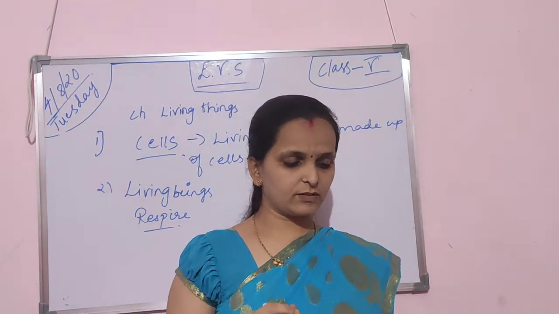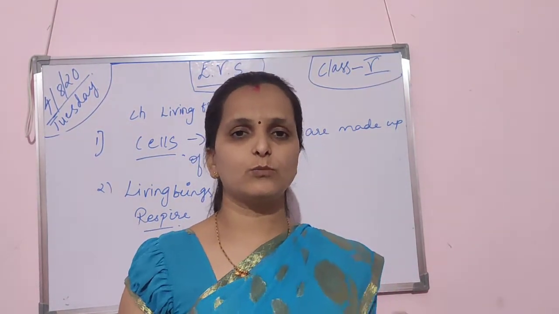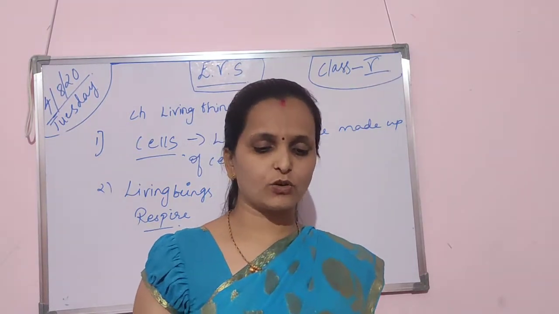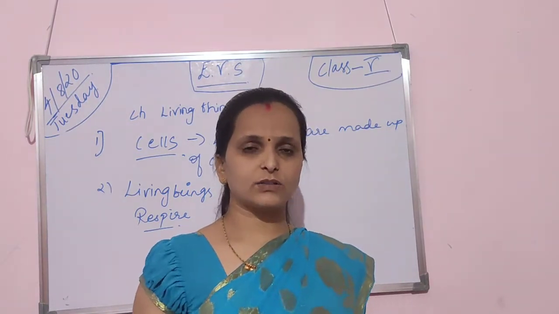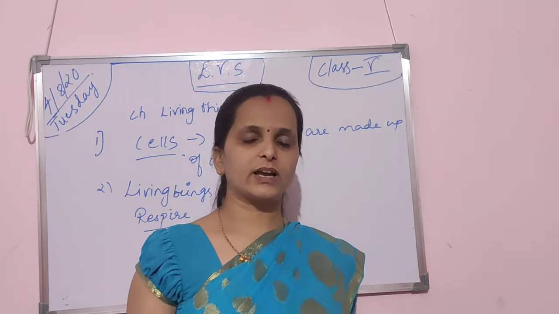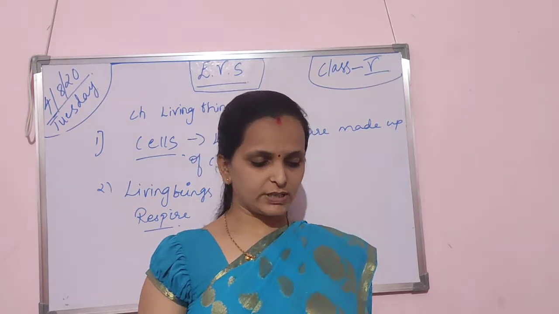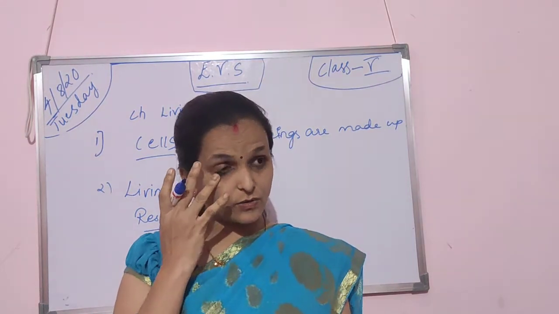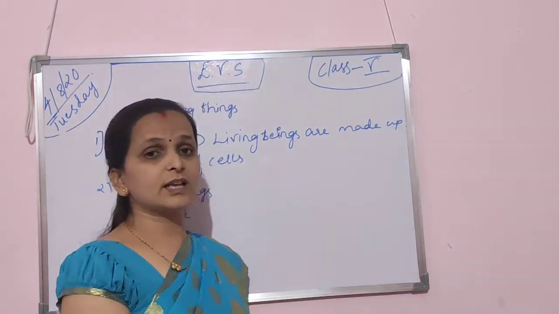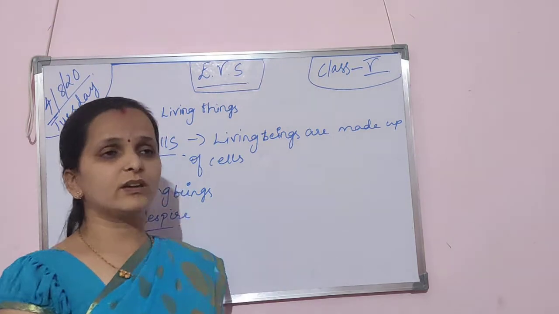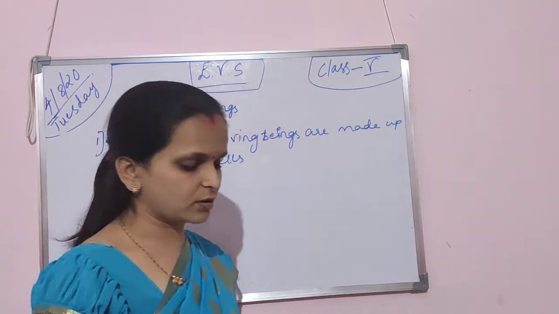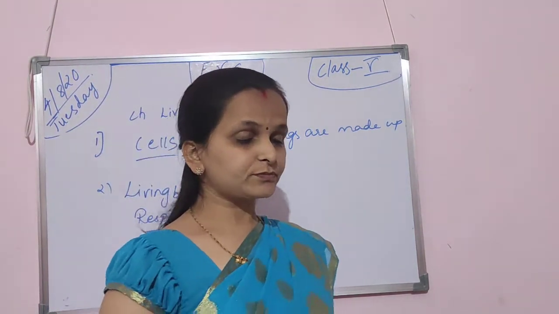In higher classes you will learn more about how they take in oxygen and give out carbon dioxide, and what the actions in between are. So just learn that living things have respiration, which means they take in oxygen and give out carbon dioxide.